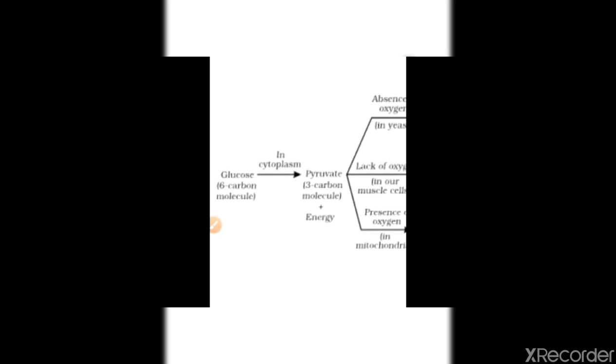When it breaks down into pyruvate, it gives 3 molecules of carbon and a little bit of energy, but that energy is not sufficient for our body, so it has to break down a lot of food to get high energy.